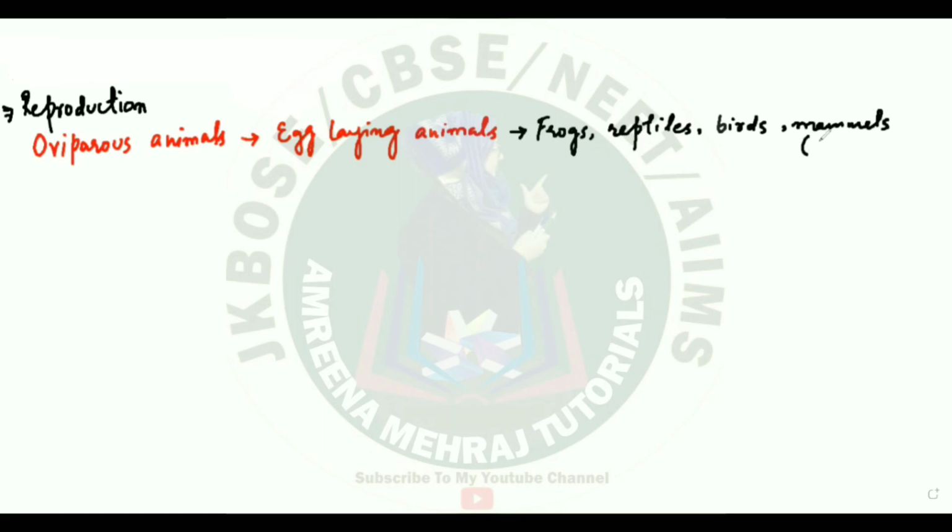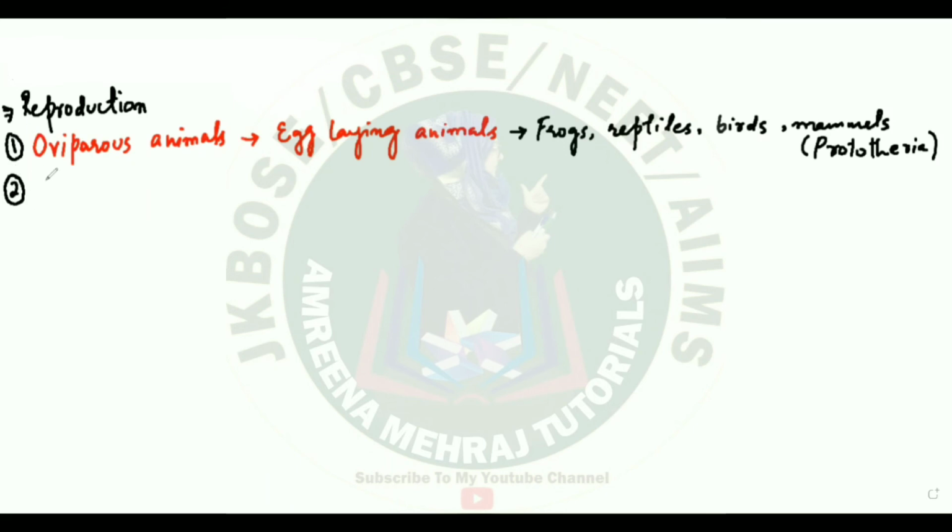The mammals which are included in the oviparous category are Prototheria. This is an egg-laying mammal. So some of the animals fall in this category. Okay, you have oviparous animals.